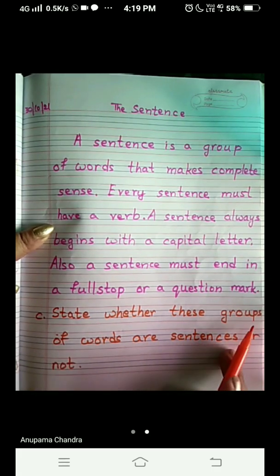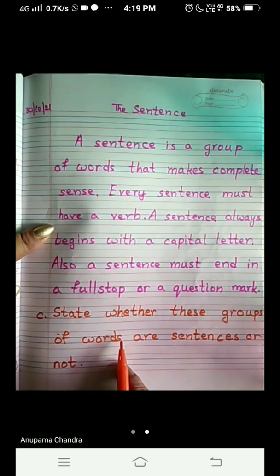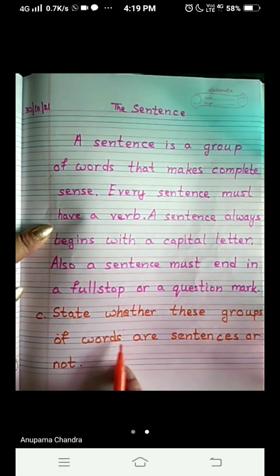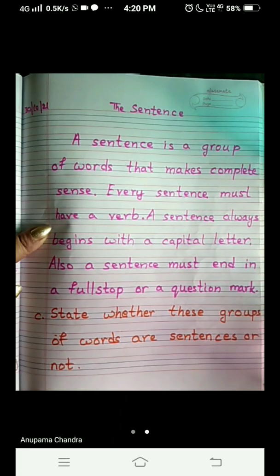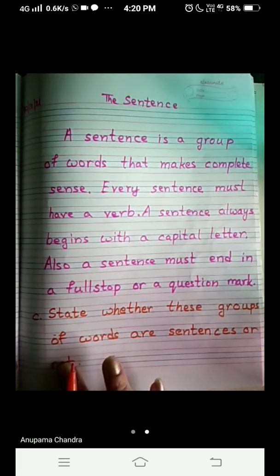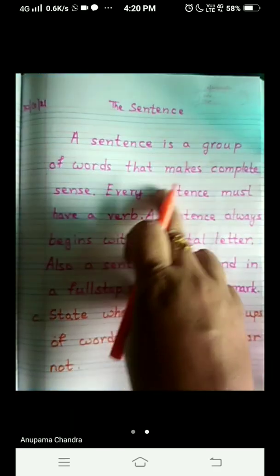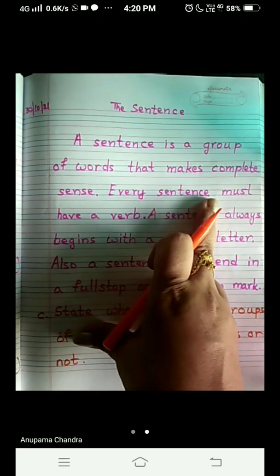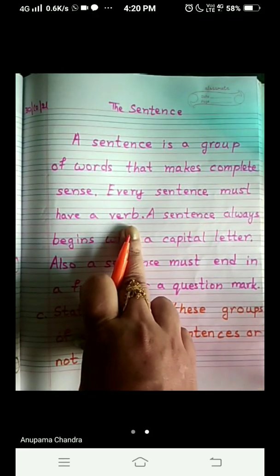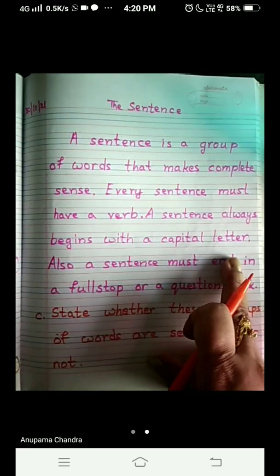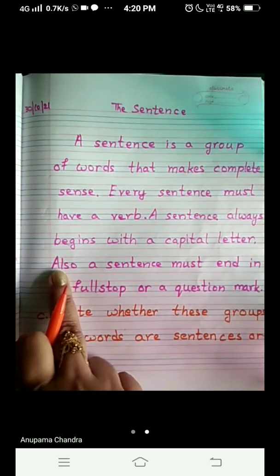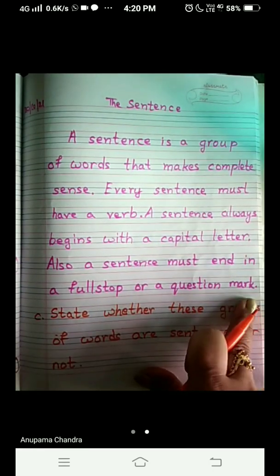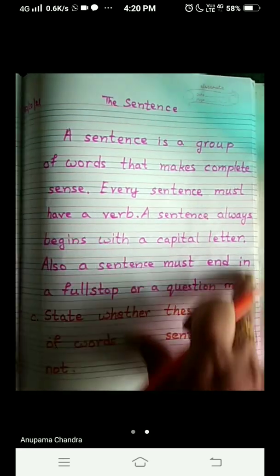State whether these groups of words, which group of words? The given ones, which we are going to write now, are sentences or not. So what do we have to check? Whether it has a complete sense, whether the sentence has a verb in it, does it start with a capital letter, does it end in a full stop or question mark. So these things we have to check.